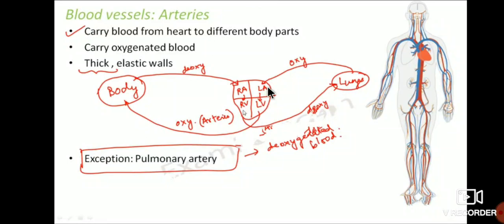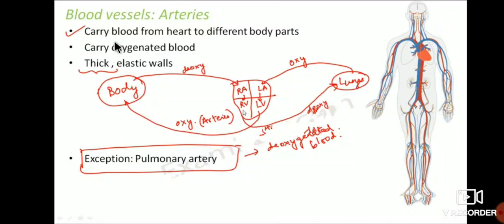This oxygenated blood moves from the lungs to the left auricle, and from the left auricle to the left ventricle, and then from the left ventricle to the different parts of the body. That blood is carried by the arteries. That's why arteries carry oxygenated blood.